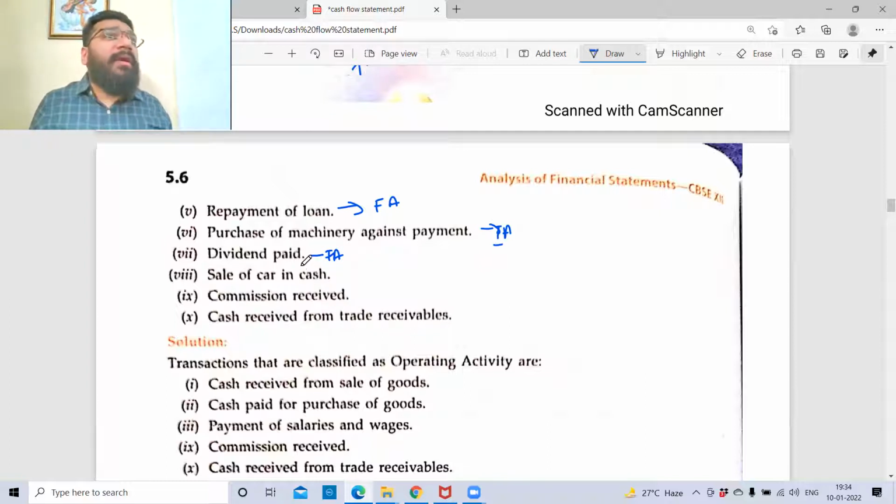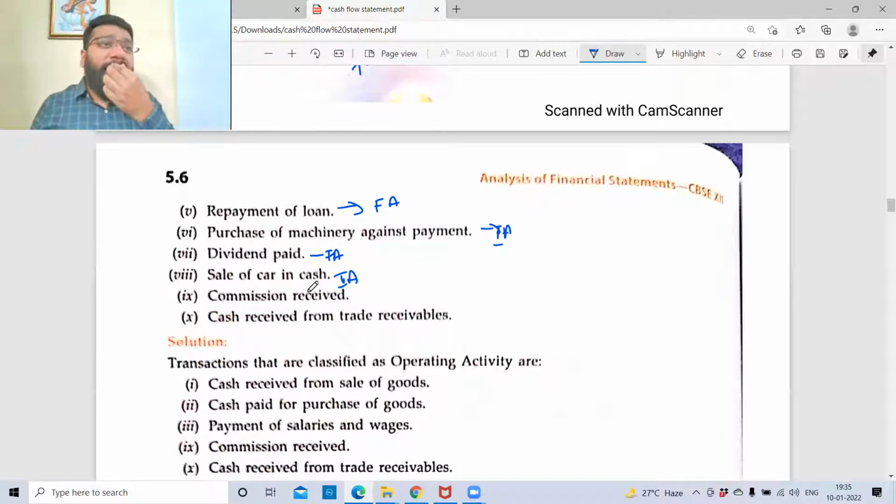Sale of car. Car I invested. So when I purchased a car, that is a cash outflow of the investment activity. Now I sold it. By selling the asset, I'm getting the money back. My investment is being sold. So it is the cash inflow from the investment activity.